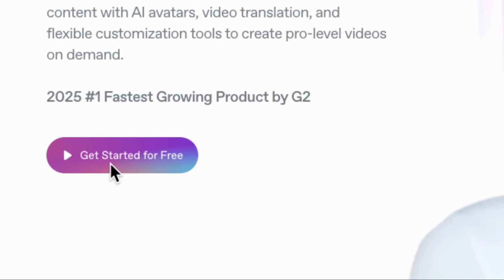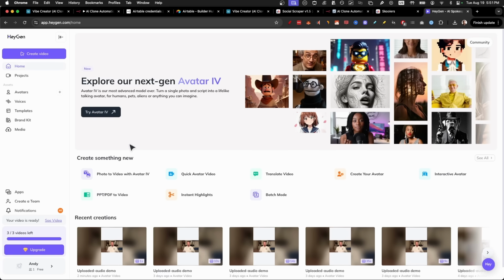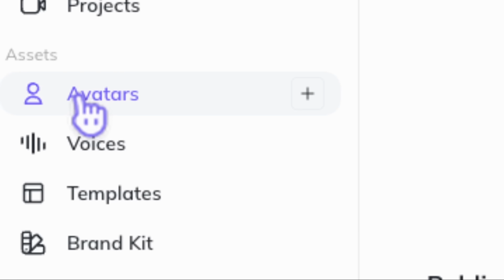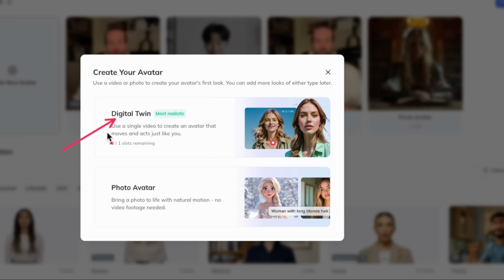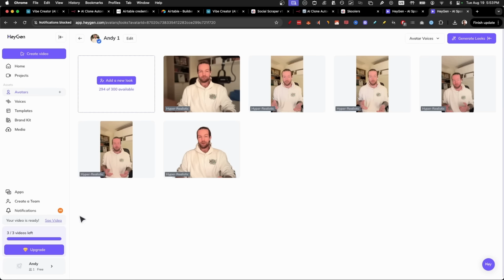Just click on Get Started for free. Now, once you're on the inside, this is how it looks. And if you want to make a clone right now, all you got to do is click on avatars in the left side, click on Create New Avatar, and here we're going to create a digital twin. We can also use photo avatars where you just add a photo, but I found that the digital twin is definitely the most realistic. And if you're wondering if this works for free, we can actually create 3 videos and you can create 1 free avatar, just like I'm about to show you. And if you want to use the entire automation, you get 10 free API credits that amount to 10 minutes of automated clone footage through N8N.